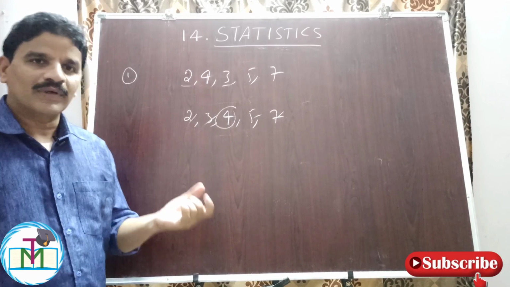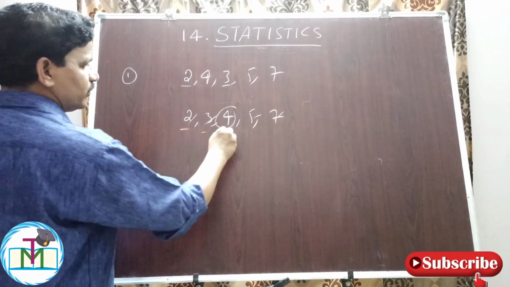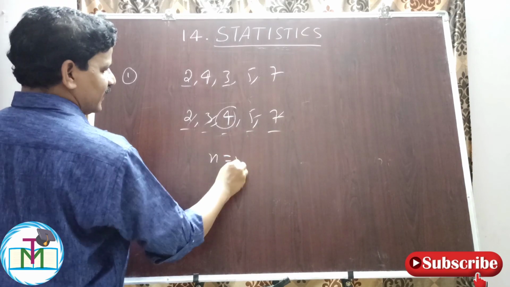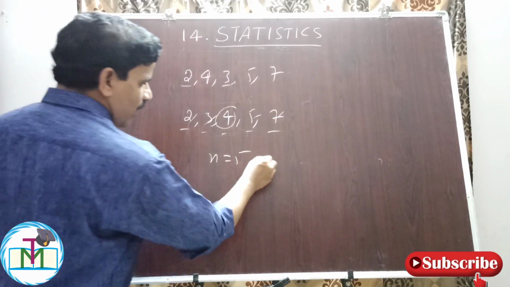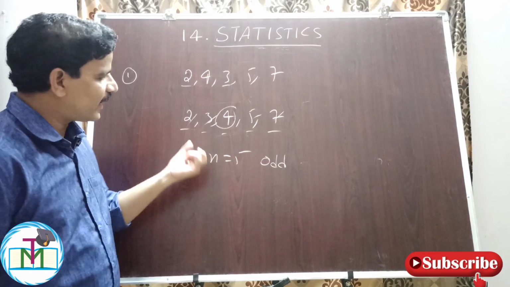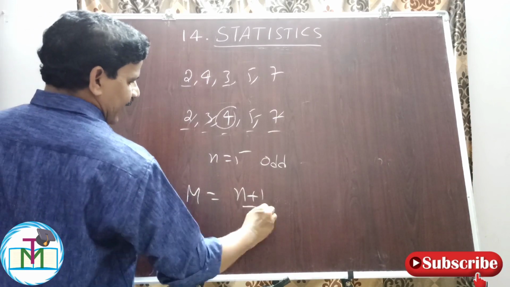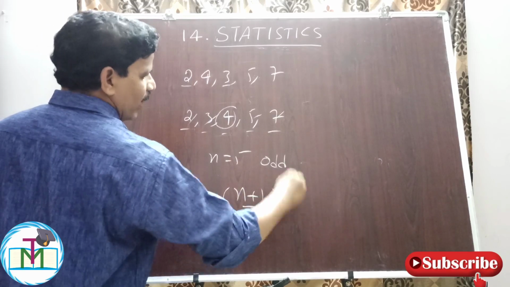Or we have one formula. The formula says that whenever n is odd, so here 1, 2, 3, 4, 5. How many terms are there in the data? 5 terms, which is odd. Whenever the number of values in the raw data is odd, median is given by the (n plus 1) by 2th term value.